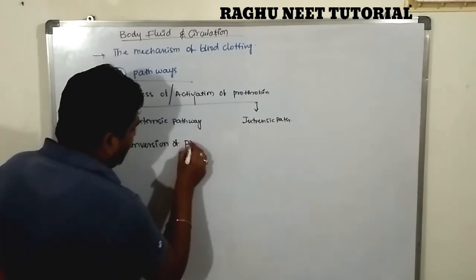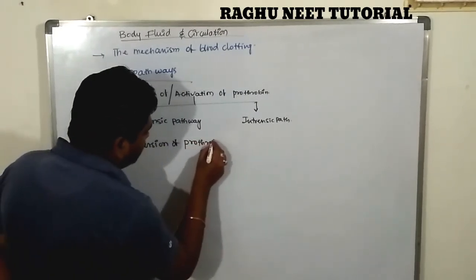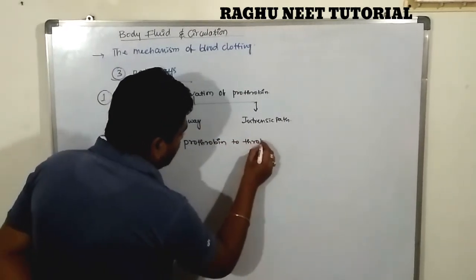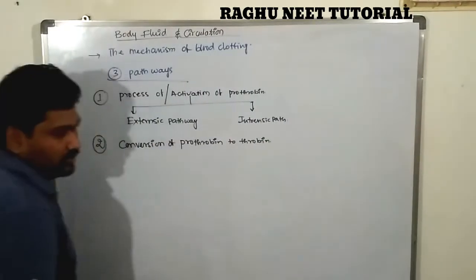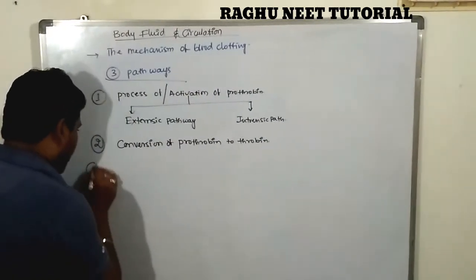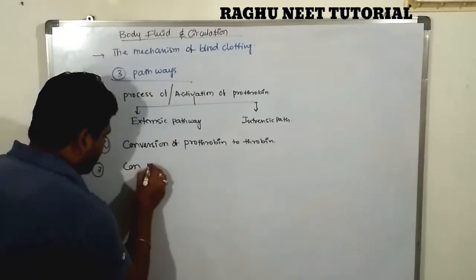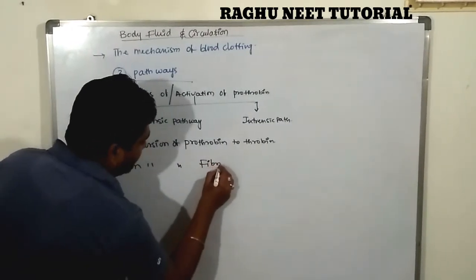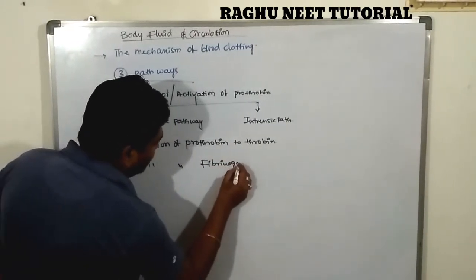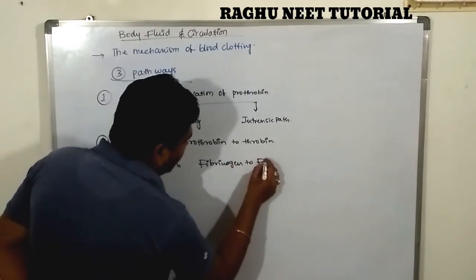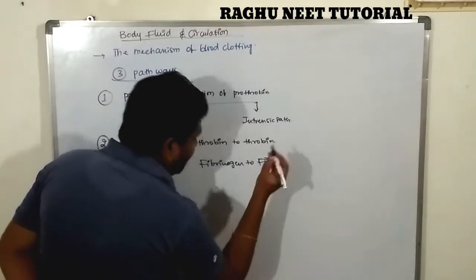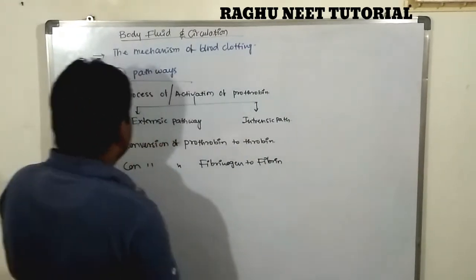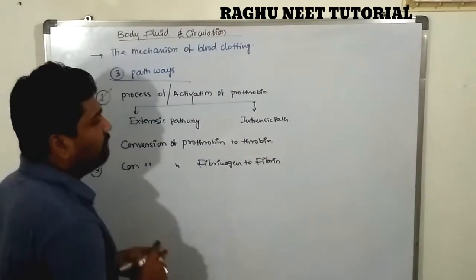prothrombin to thrombin. The last one is the conversion of fibrinogen to fibrin, or fibrin threads. Next we are discussing the process of activation of prothrombin.